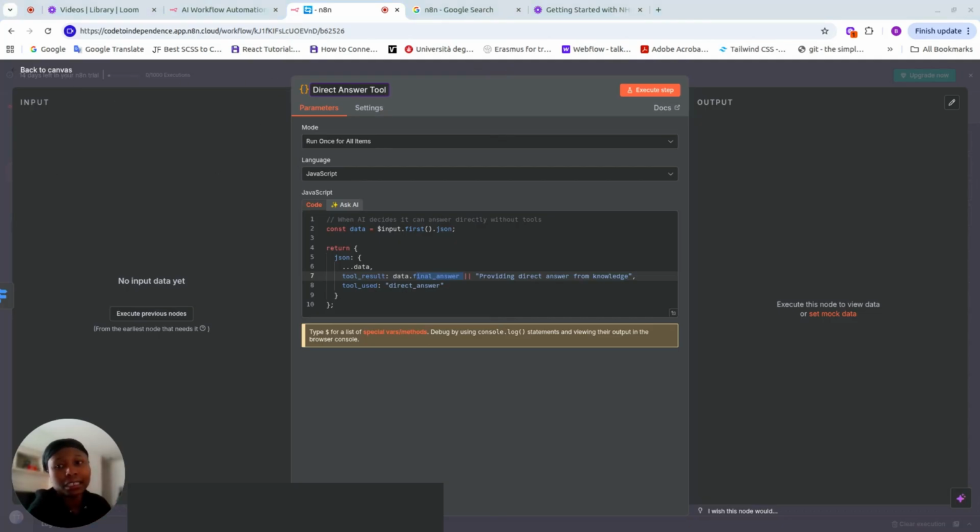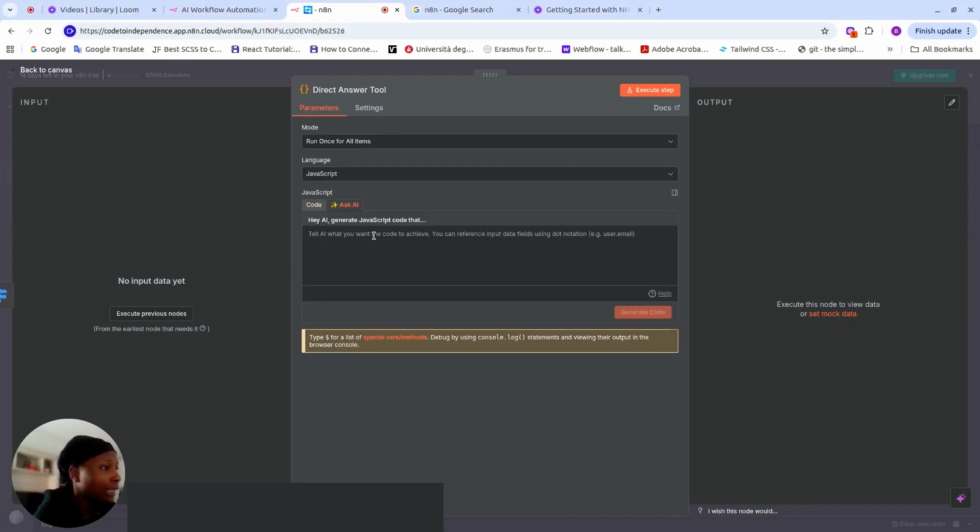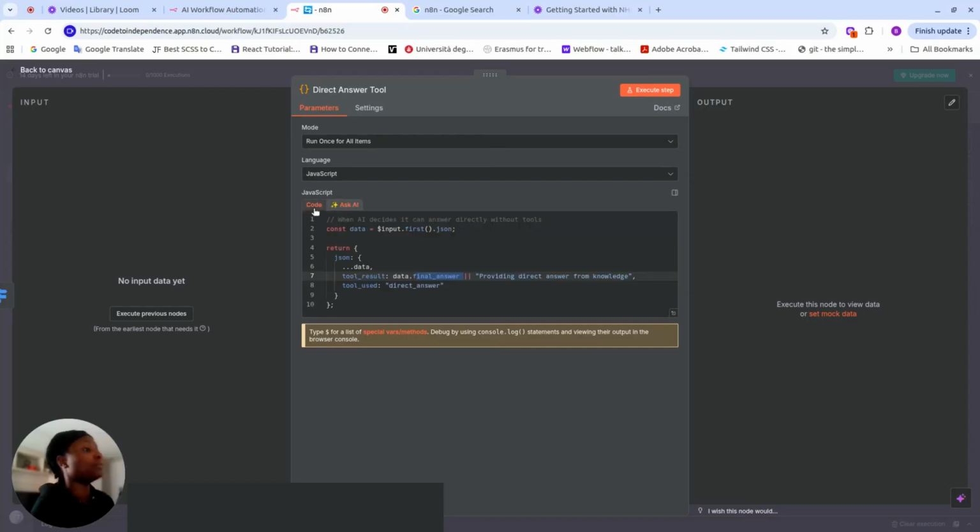If this doesn't have anything, just say providing direct answer from knowledge, and then we're good to go. Change this to direct answer 2. Just going to call it that. And then our settings, we don't need anything. If you pay attention, you see this Ask AI. If you're writing code and you're not sure, you can always click on Ask AI to ask the AI any question you want.